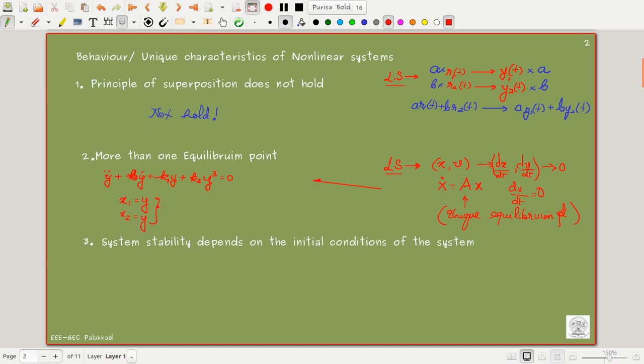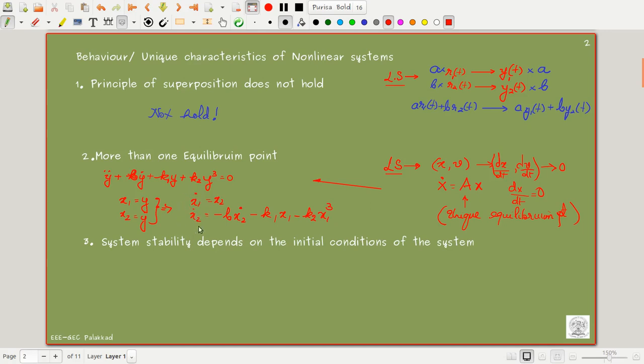This implies x1 dot is equal to x2, and x2 dot, which is y double dot, is equal to minus b x2 minus k1 x1 minus k2 x1 cubed. So this is the equation for x1 dot and x2 dot.